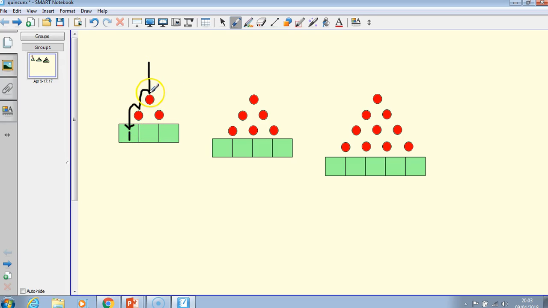Alternatively, the ball might come down, hit the first peg, go this way, but this time, instead of going left, it goes right, and that would make it drop into the middle tray. But you can see as well, if the ball comes down, hits the first peg, but this time goes right, hits the second peg, goes left. So you can see clearly that we've actually got two routes through this system to get into that middle tray. And then to get into the one on the end, again, it's got to go right, then right again, into the tray there. And so there's only one possible way that can happen. So we've got a series of numbers that have one route, then two routes, then one.